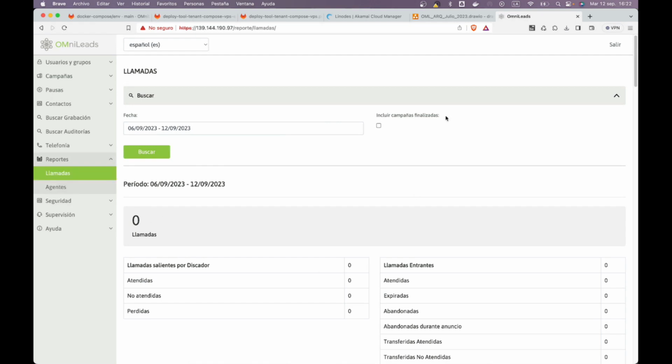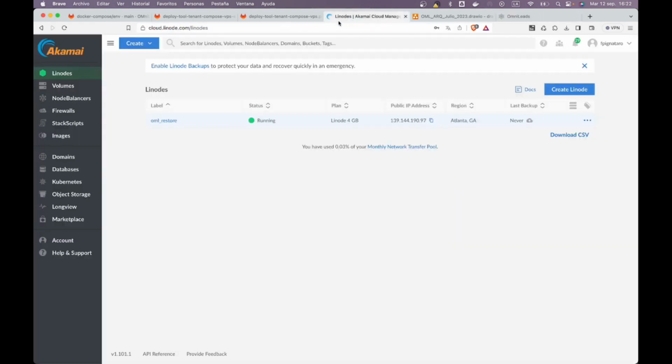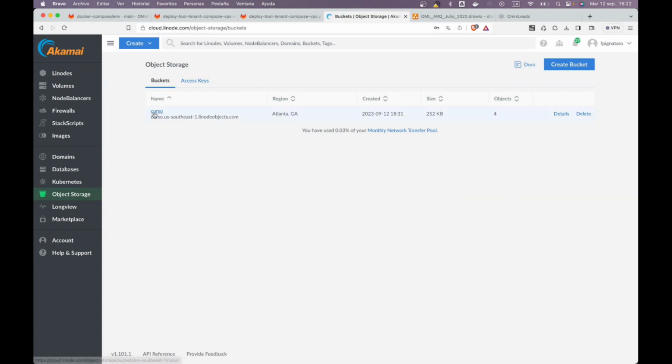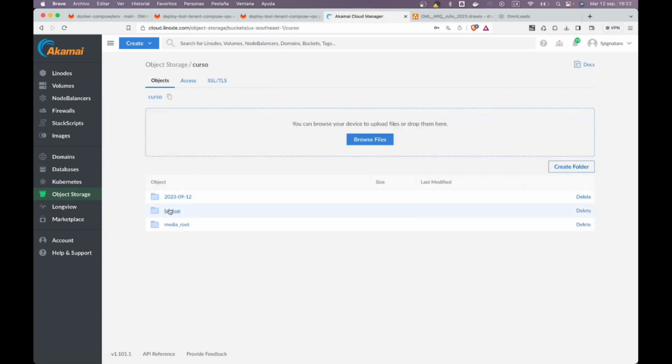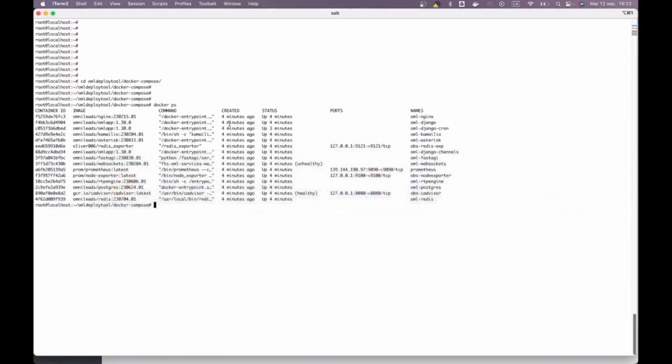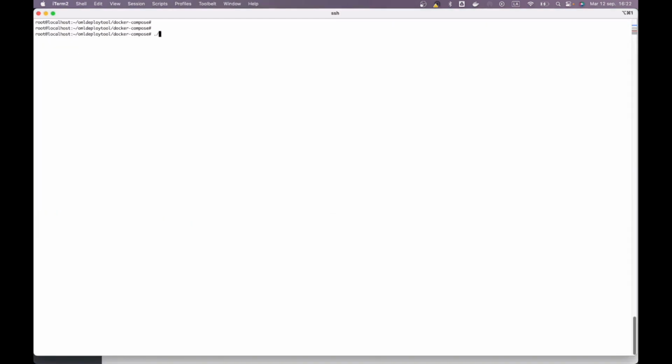Zero calls. Okay, but I have a backup generated. Here in the backup folder, I'm going to take this little number up to the point, and I'm going to use it this way. Manage, restore.